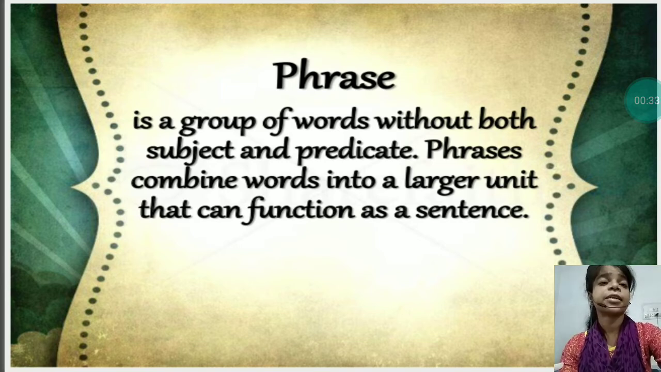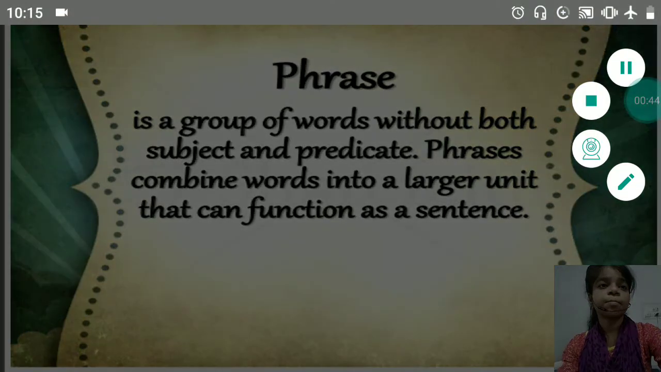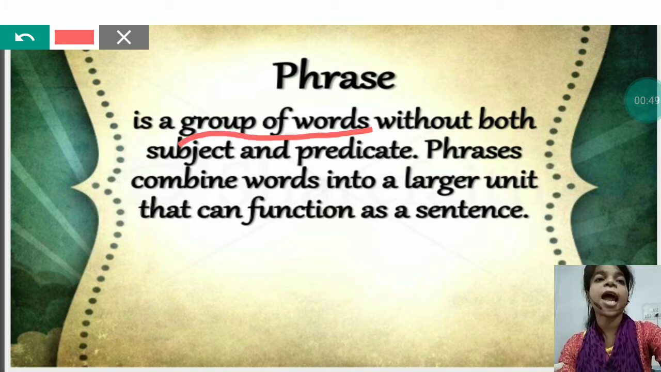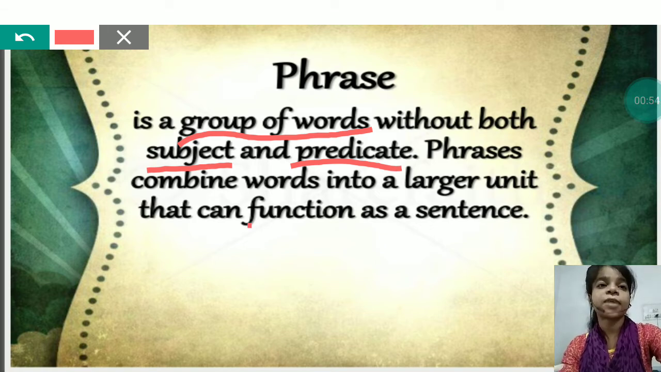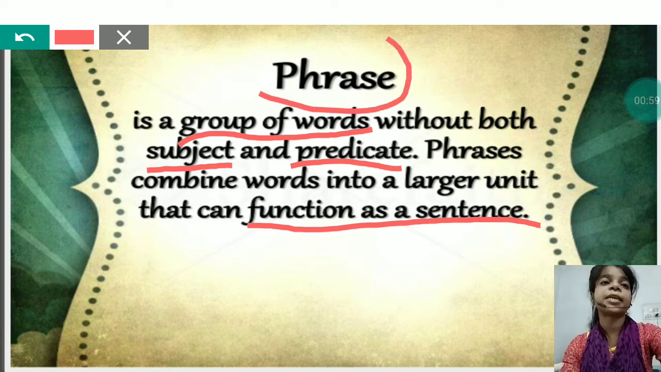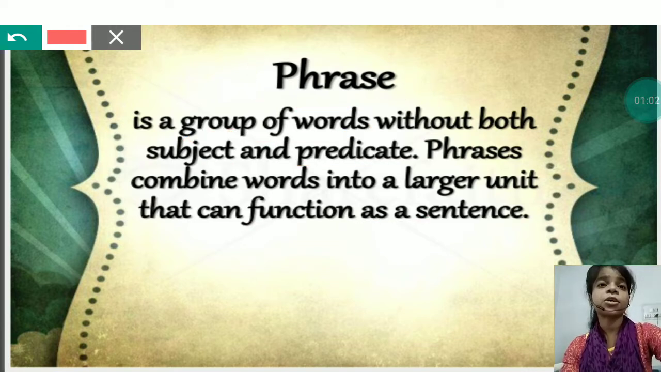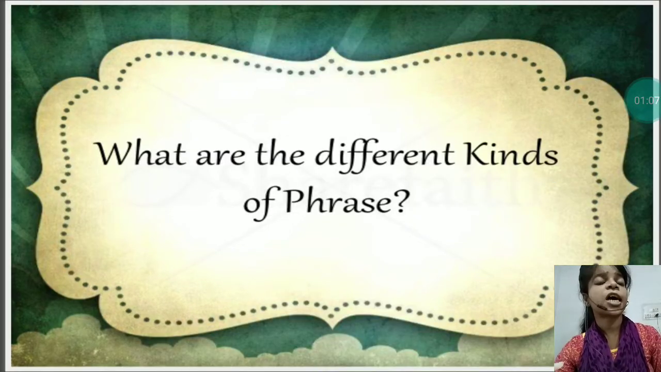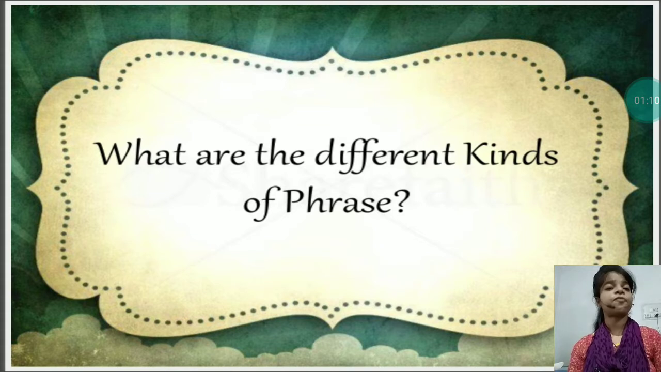Now, if there is a group of words and they are acting as a part of a sentence, then it will be called a phrase. It means, if we have a group of words in which there is no subject and no predicate, and it is functioning as a part of a sentence, then you can name it a phrase. Okay? Now let's move to the next part, that is, what are the different kinds of phrase.